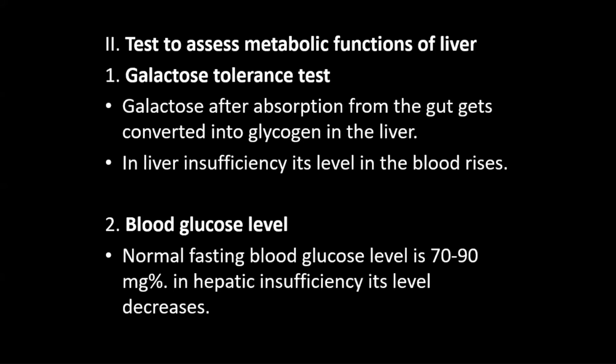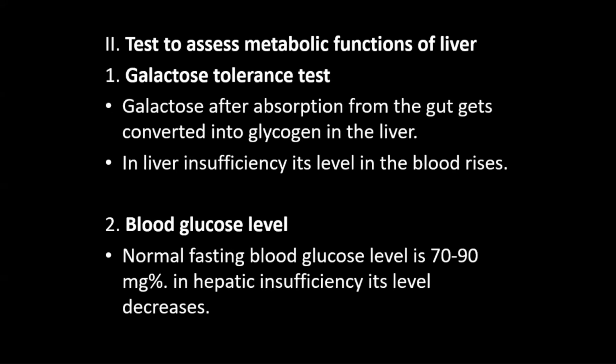Blood glucose level. Normal fasting blood glucose level is 70 to 90 mg%. In hepatic insufficiency, its level decreases, because we have already said that the liver has a glucose buffering function.